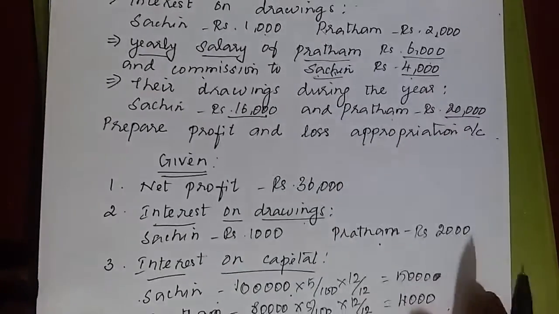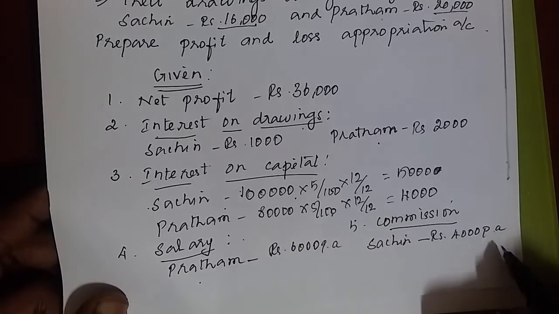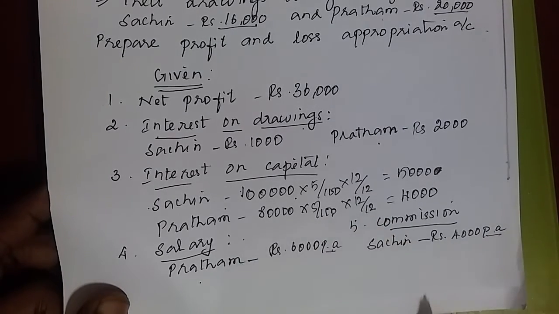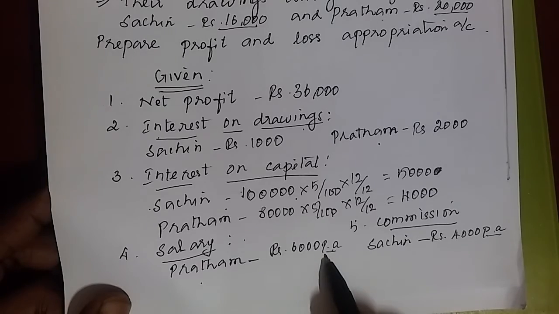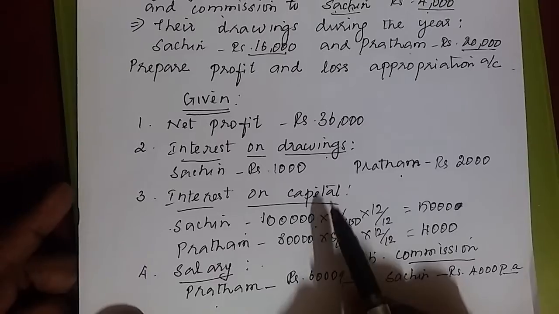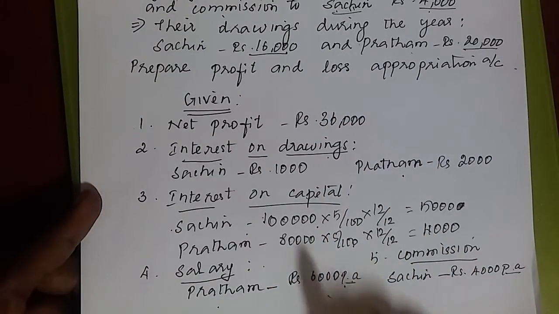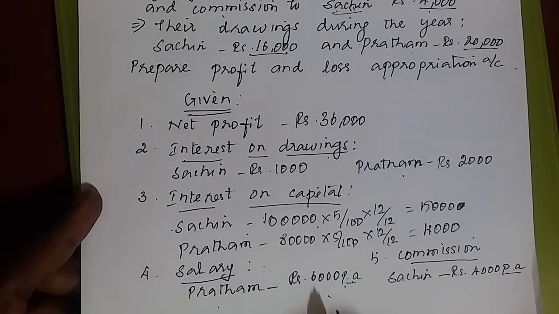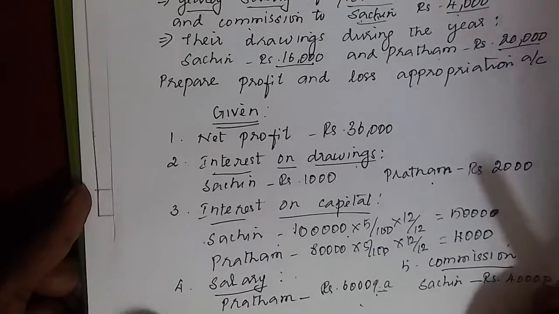Both are yearly values. So we mention here as per annum so that you can write without confusion. Because if it is per month, we do another calculation. We have to convert this into 1 year. Here they have converted, so we need not convert. Is it clear? So these are the values we have taken from the question. I made it as given. Clear? We shall do the problem.